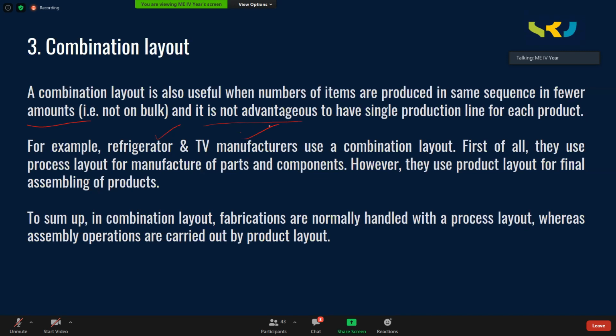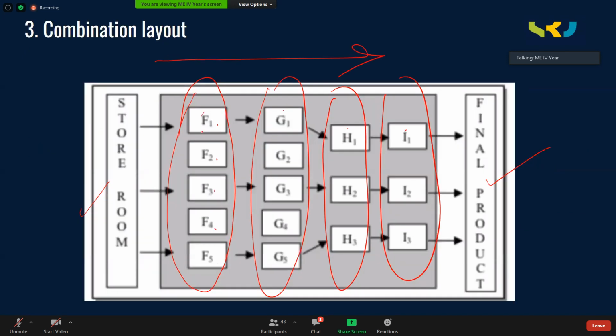So because the sequence of operations is the same, the machines are arranged in the same sequence. But maybe one type of TV may be manufactured using F1 machine, another type using F2, another type using F3. So these different machines are engaged in handling different types of models.